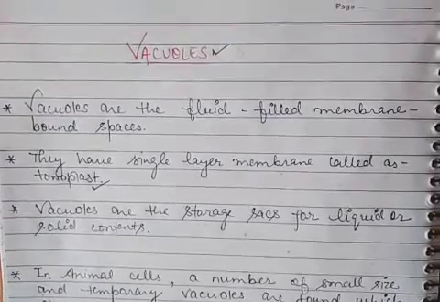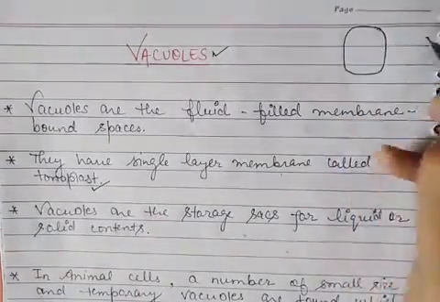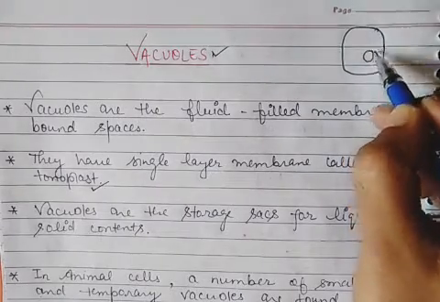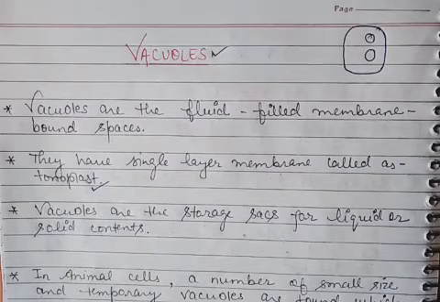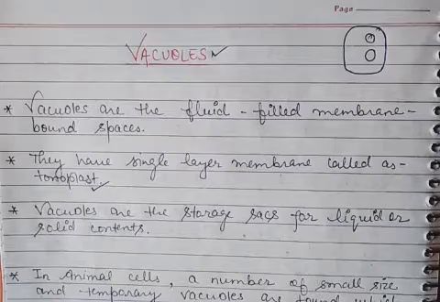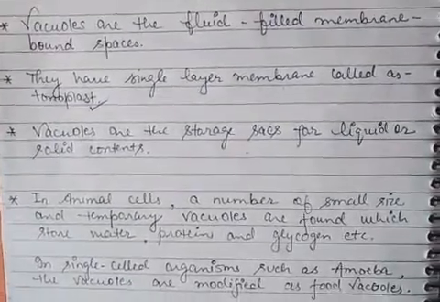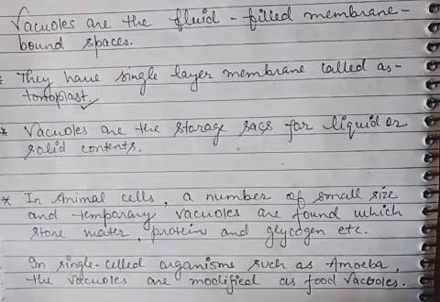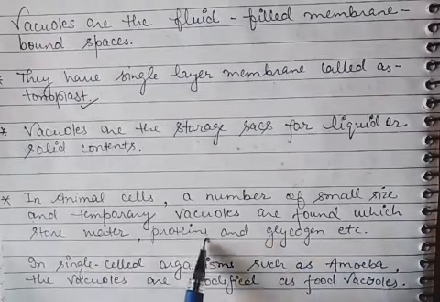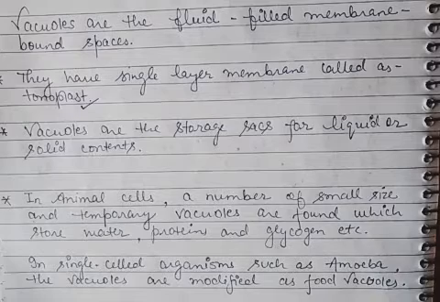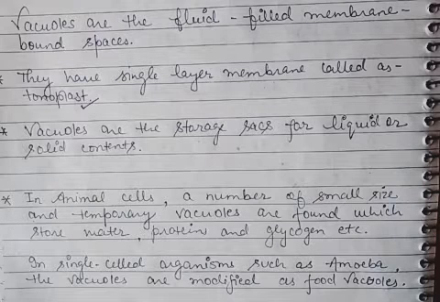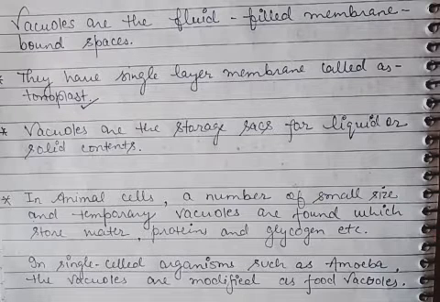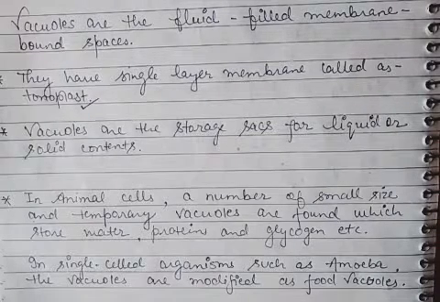Inside the cell, simple single membranous fluid filled sacs are found, and those sacs are known as vacuoles. Now in animal cells a number of small size and temporary vacuoles are found which store water, proteins and glycogen, etc. In animal cells the number of vacuoles is more, but their size is small. They can be found temporarily anywhere in the cytoplasm.